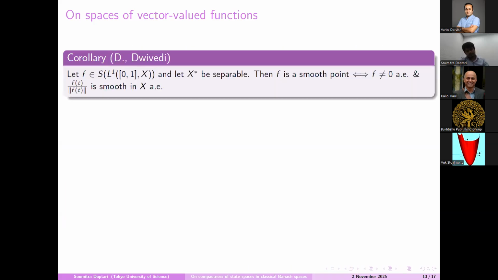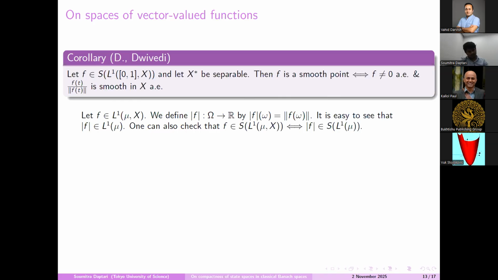Now we consider the general case. If we assume any unit vector F from this space, and here also we consider X* is separable, then F is smooth if and only if F is not equal to 0 almost everywhere, and it is pointwise smooth.